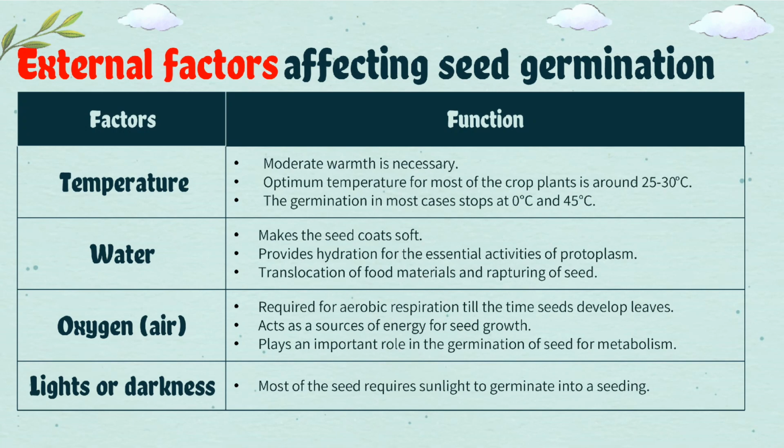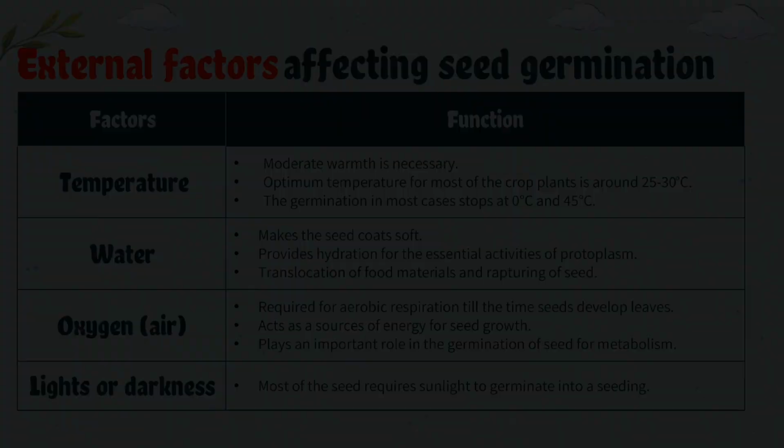And then oxygen. It is required for aerobic respiration till the time seeds develop leaves, acts as a source of energy for seed growth, and plays an important role in the germination of seed for metabolism. Lastly, light or darkness. Most of the seed requires sunlight to germinate into a seedling.